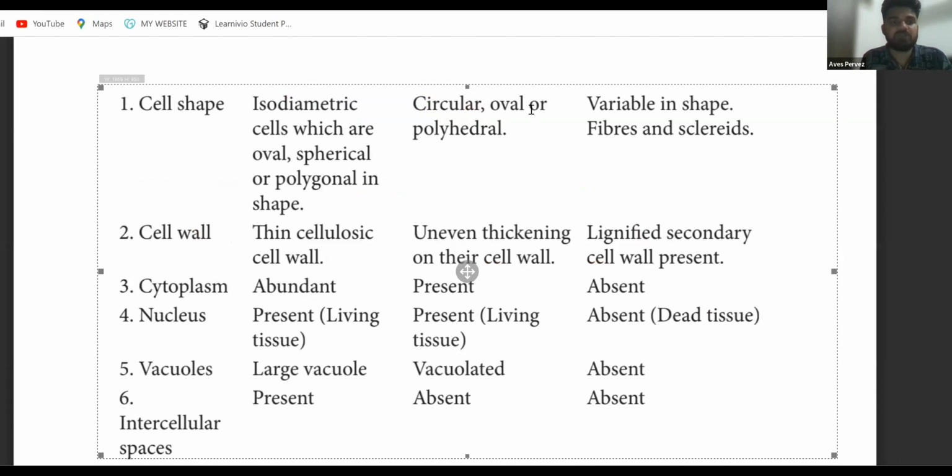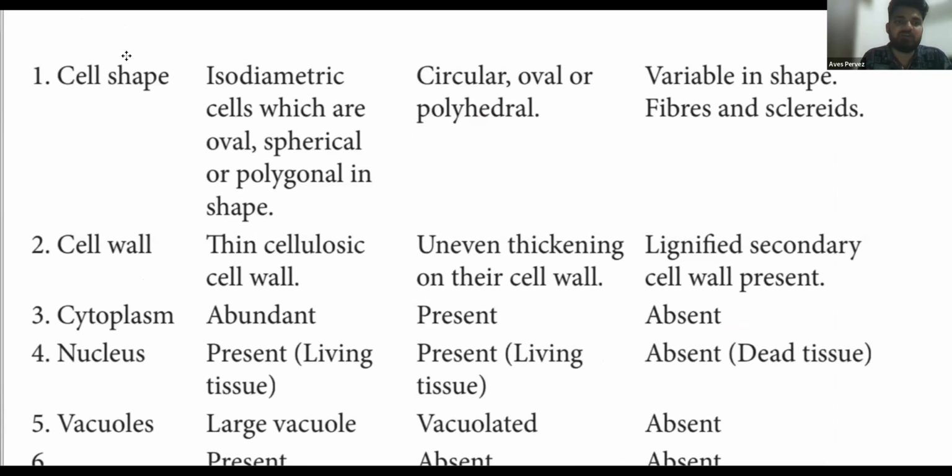So if I talk about the parenchyma, then collenchyma, and then sclerenchyma, there are three types of cells. One is the parenchyma. The second one is collenchyma.